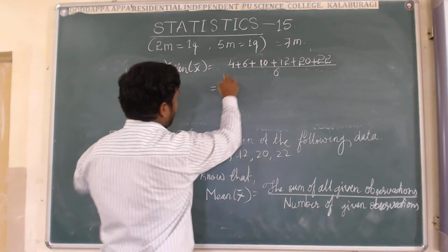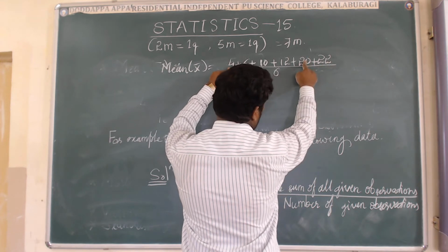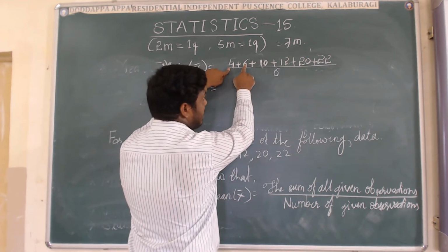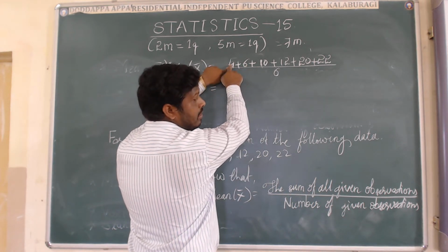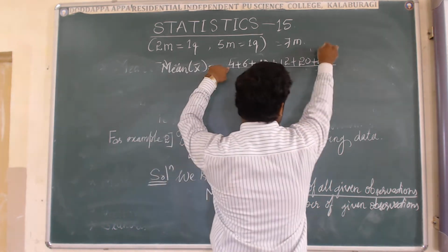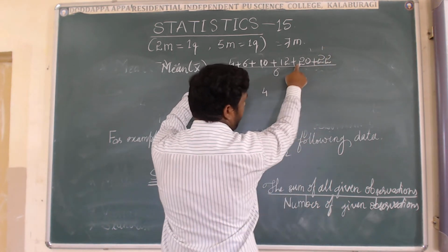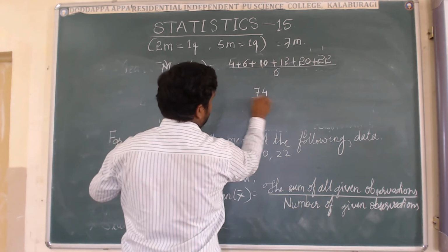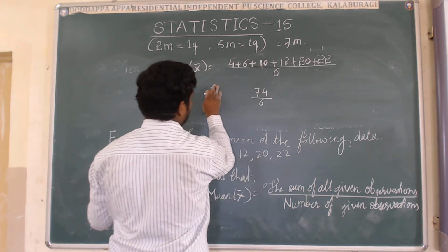Again add these: 2 plus 0 is 2, 2 plus 2 becomes 4, 4 plus 6 is 10, 6 plus 4 is 14, carry 1 plus 2 is 3, 5, 6, 7. This becomes 74 divided by 6.